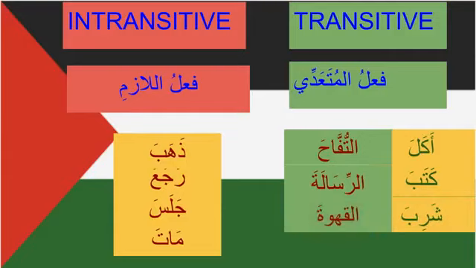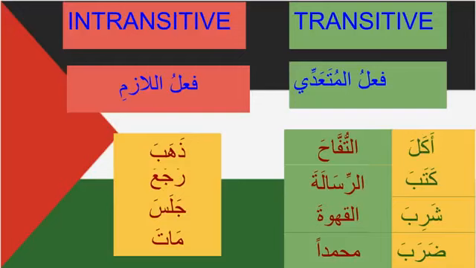Al-qahwata. Daraba, he hit, he hit whom? Muhammadan. If you see here, the object is always ending with the fatha: akala at-tufaha, kataba ar-risalata, shariba al-qahwata, daraba Muhammadan.